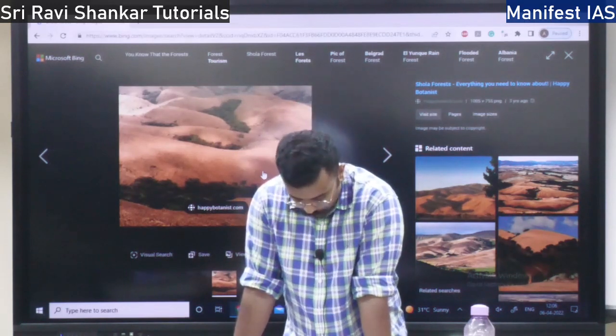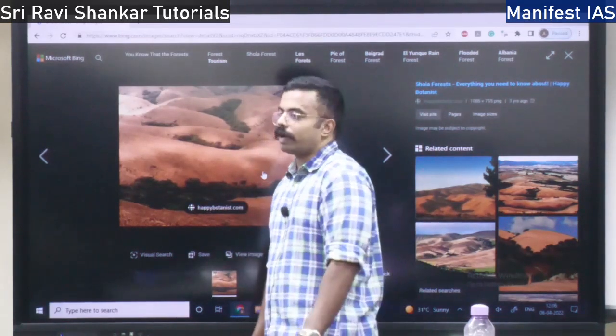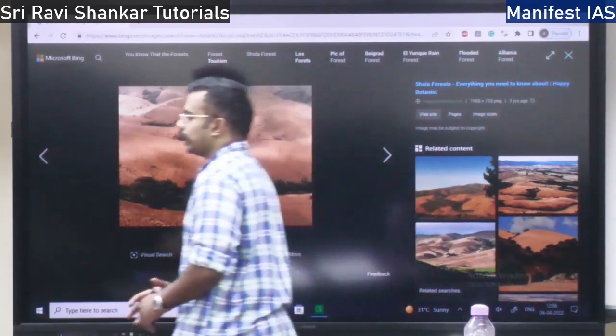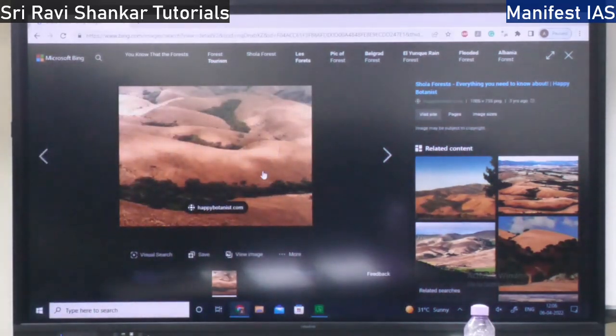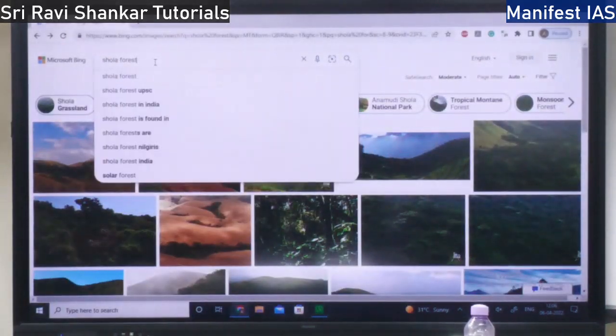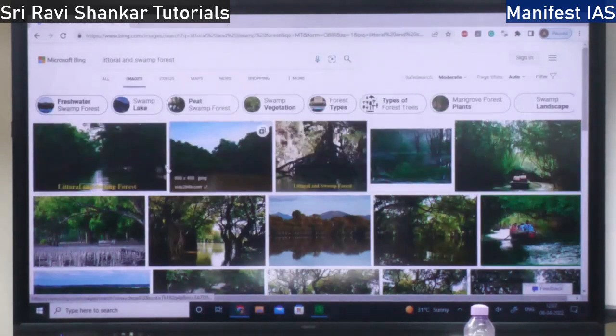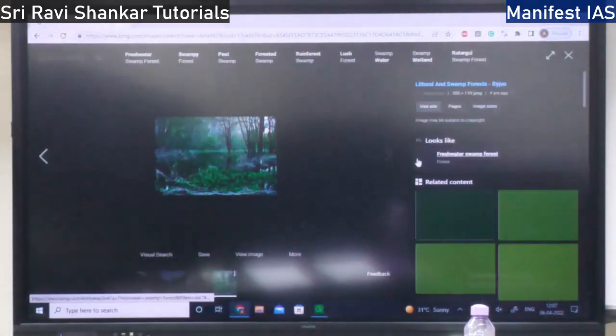So next we will talk about the littoral and swamp forest. Littoral and swamp forest, it is a kind of wetland habitat. So this is littoral and swamp forest.